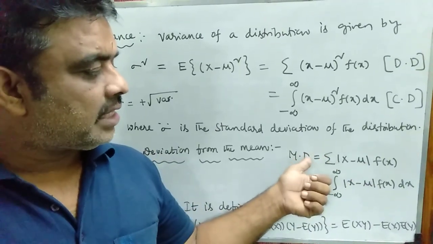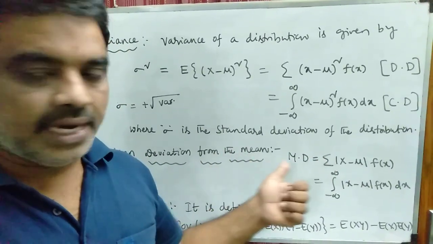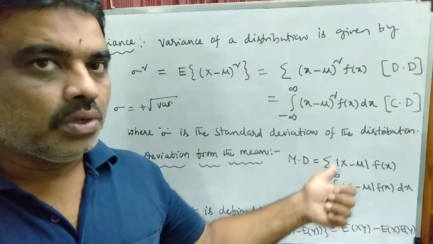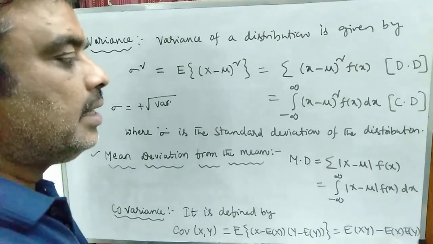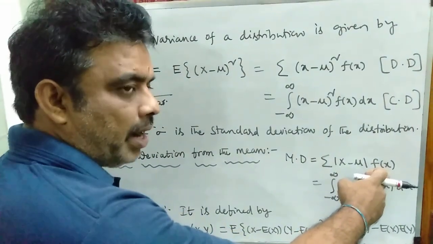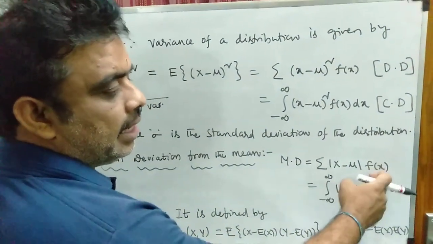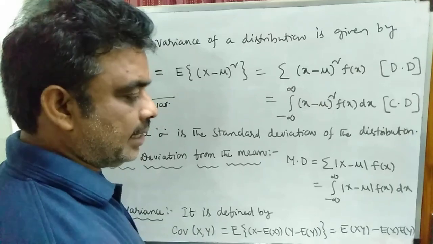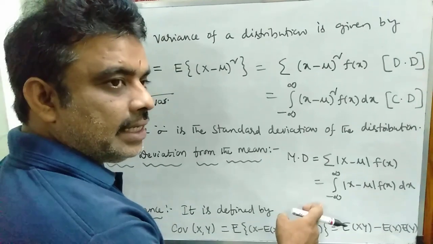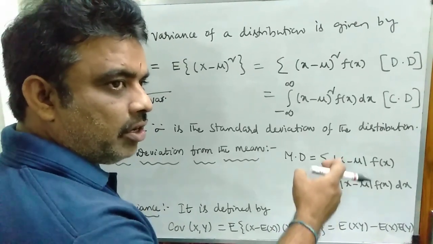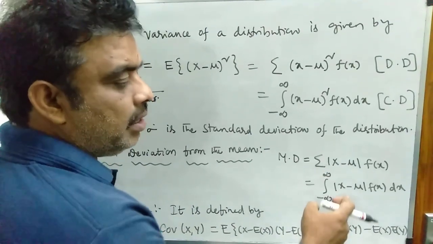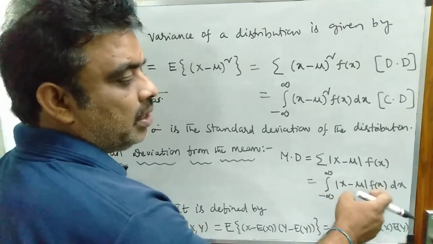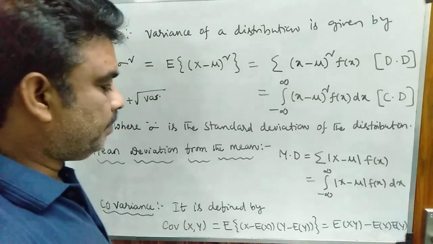So mean deviation from the mean is defined as summation modulus x minus mu into f of x, where f of x is the probability density function, and this is for the discrete case. For the continuous case, the formula will be the same, but we will get the integral sign: integral from minus infinity to infinity modulus x minus mu f of x into dx.